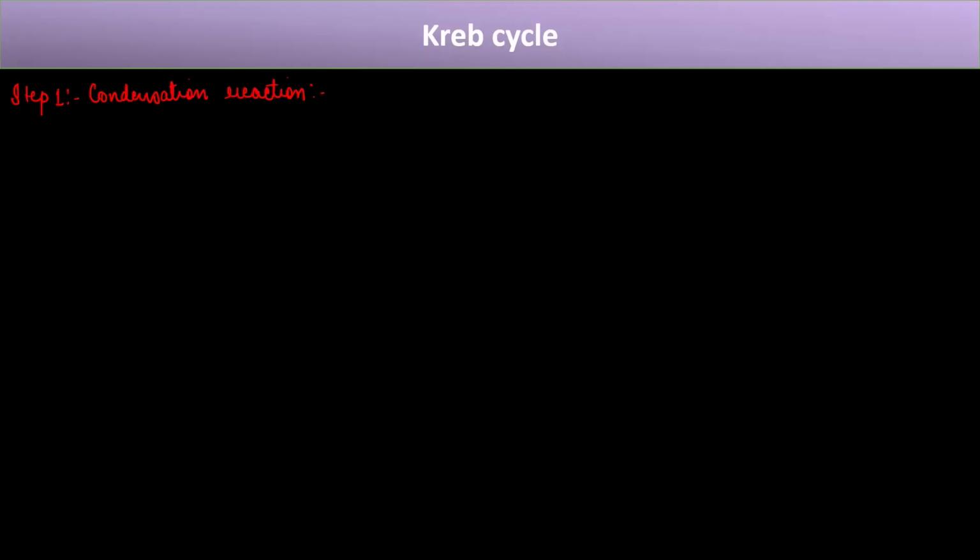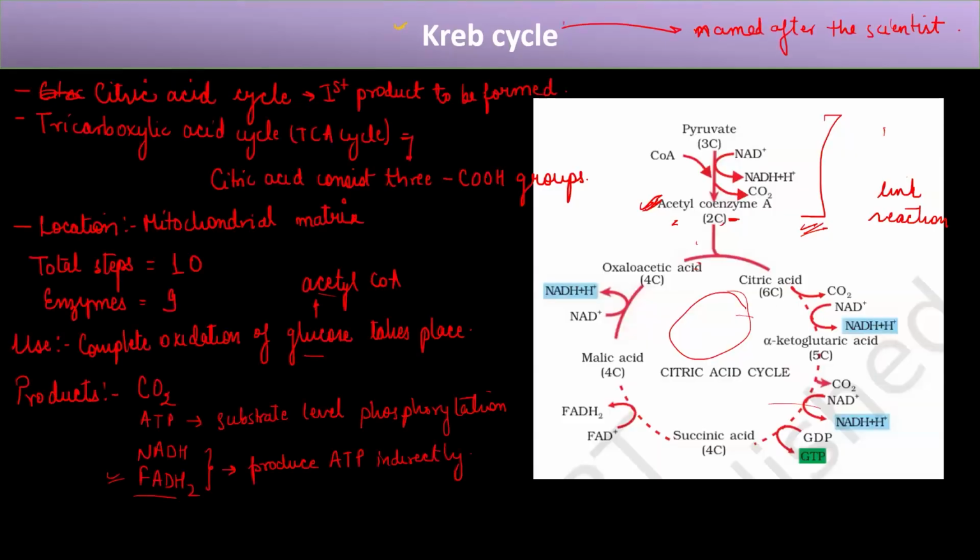So what is happening here? If you see the cycle, here we have acetyl-CoA coming. Here we are seeing another molecule, oxaloacetic acid. In the mitochondrial matrix, oxaloacetic acid is present. This oxaloacetic acid is of how many carbons? It is a 4-carbon molecule.